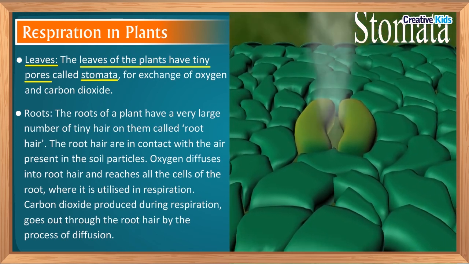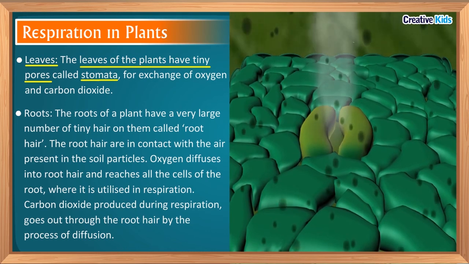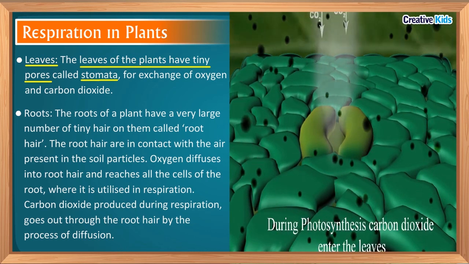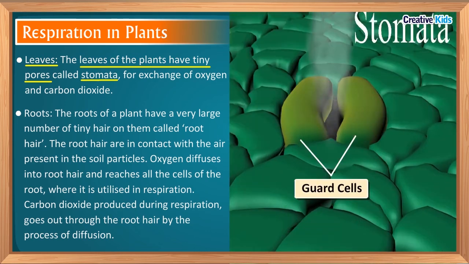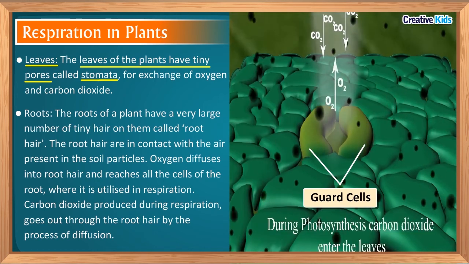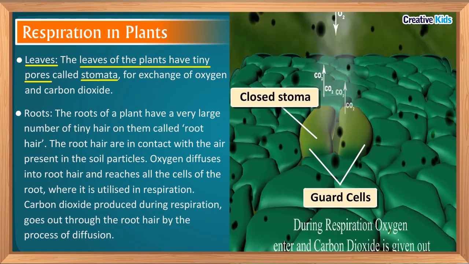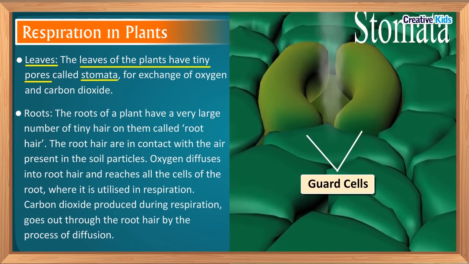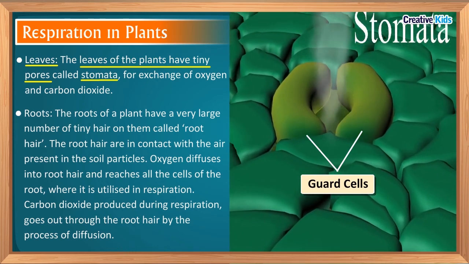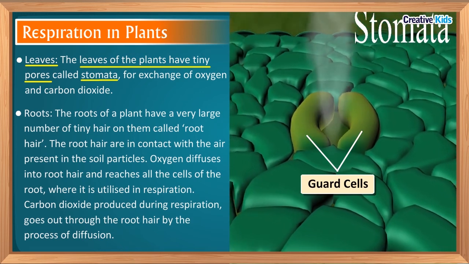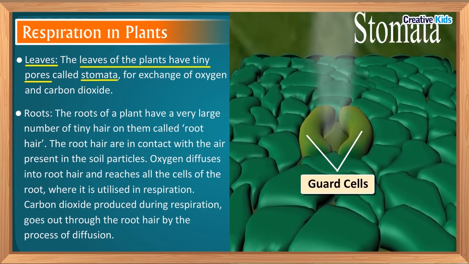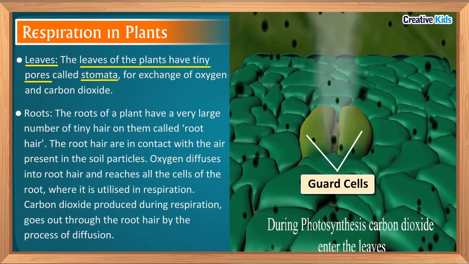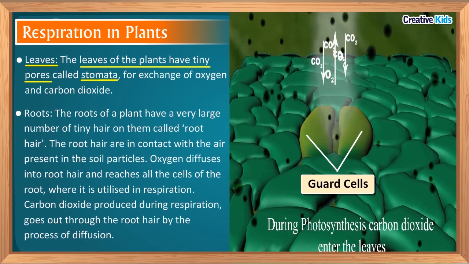Look at these. They are stomata. Stomata are surrounded by 2 cells which are called guard cells. These guard cells help in opening and closing of stomata. So in leaves, the exchange of gases takes place through stomata. Do you know, besides leaves, the exchange of gases in plants also takes place through roots and stems?